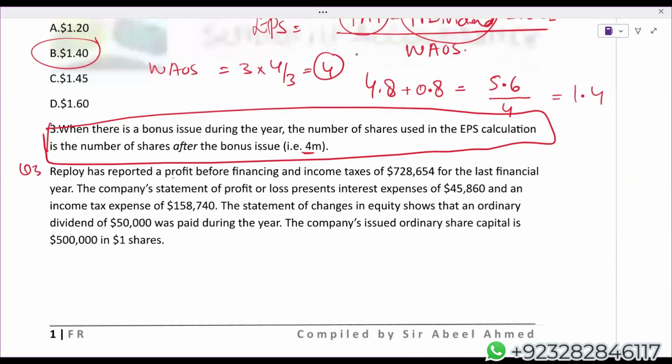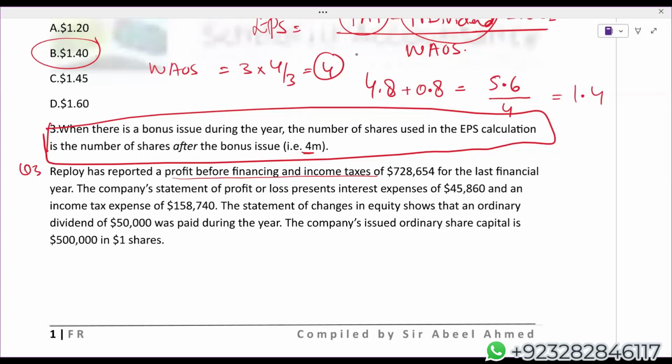Reploy has reported profit before financing and income taxes. Here, the term which the examiner or Study Hub has used, before financing and income tax, they have taken from IFRS 18. Due to IFRS 18, which has actually replaced IAS 1, your income statement format has changed completely. Now, under IFRS 18, we have to follow the format of the income statement and we have to make 5 categories. Obviously, you will be studying that.